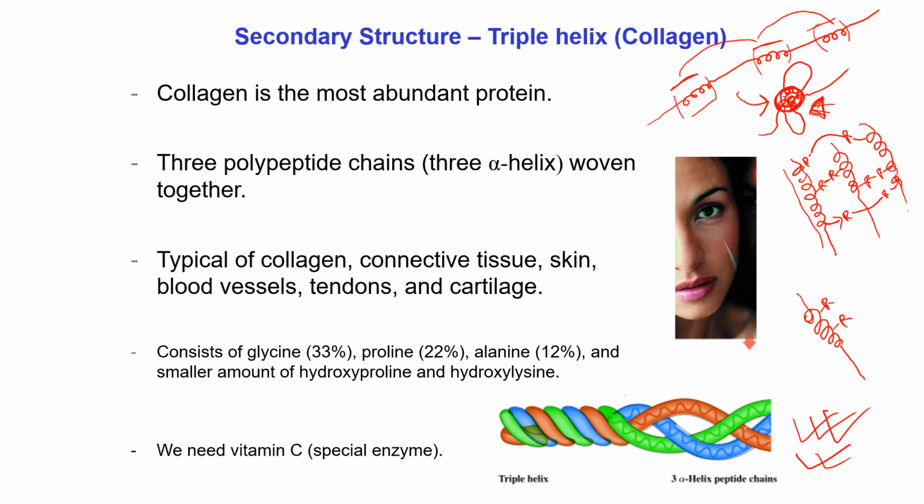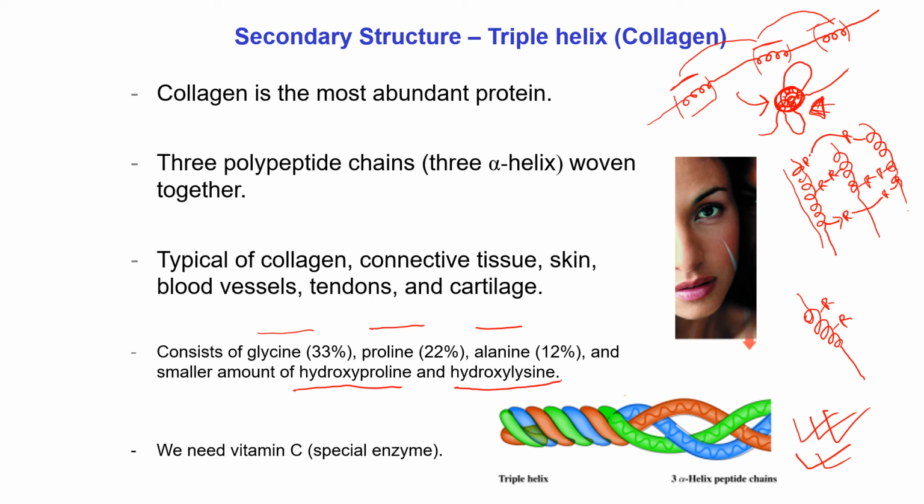After analysis of many triple helix portions, researchers found that the amino acids are maximum glycine, proline, alanine, and smaller amounts of hydroxyproline and hydroxylysine.